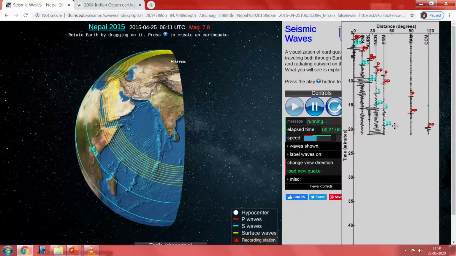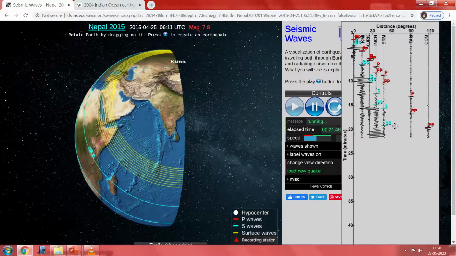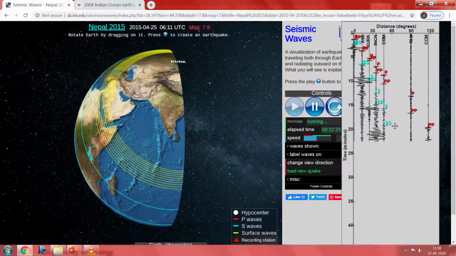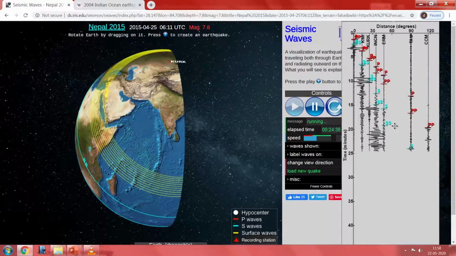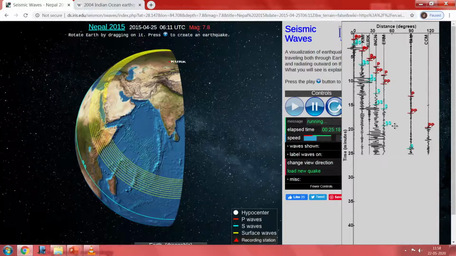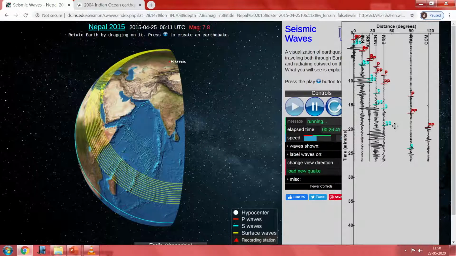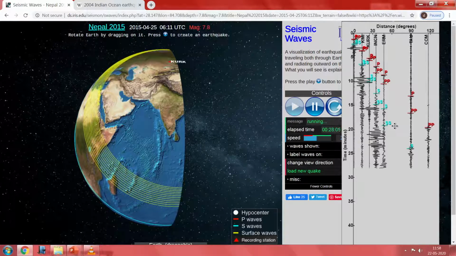The S wave shadow zone is bigger in size, from 103 degrees left to 103 degrees right. The P wave shadow zone is basically 103 to 143 degrees left, similarly 103 to 143 degrees right. But in between, within 103 degrees, you can get a P wave. So these are all the information you can get.